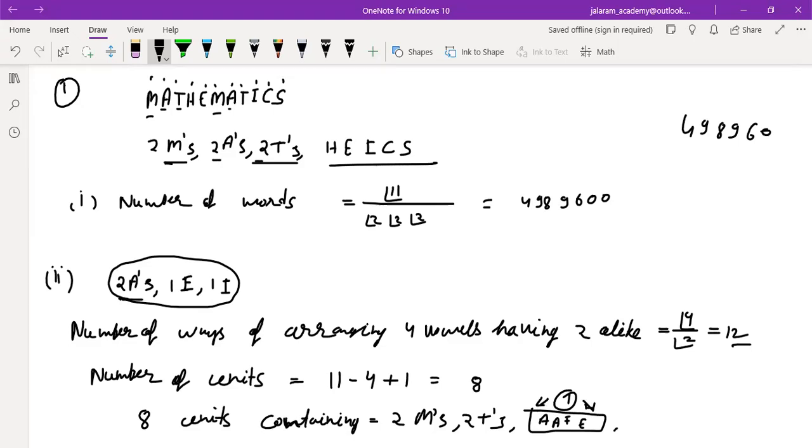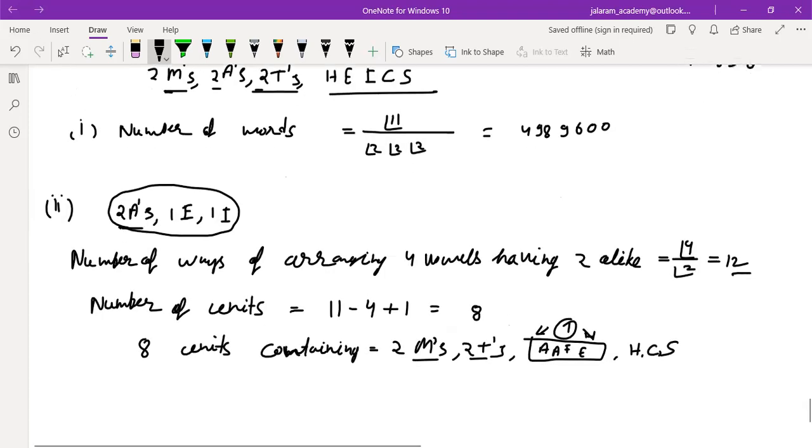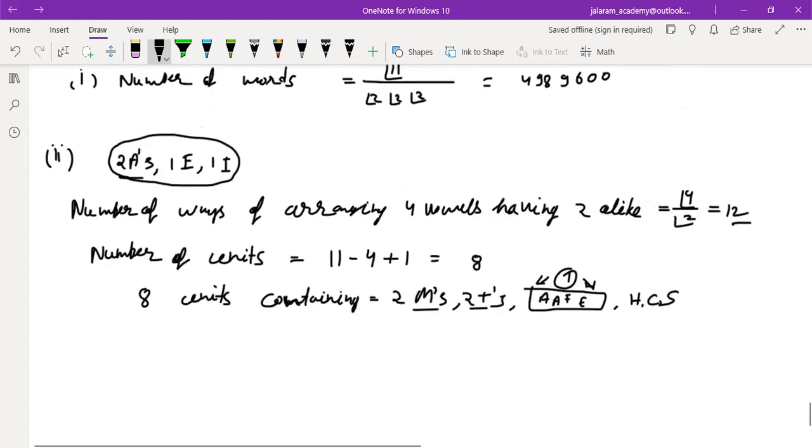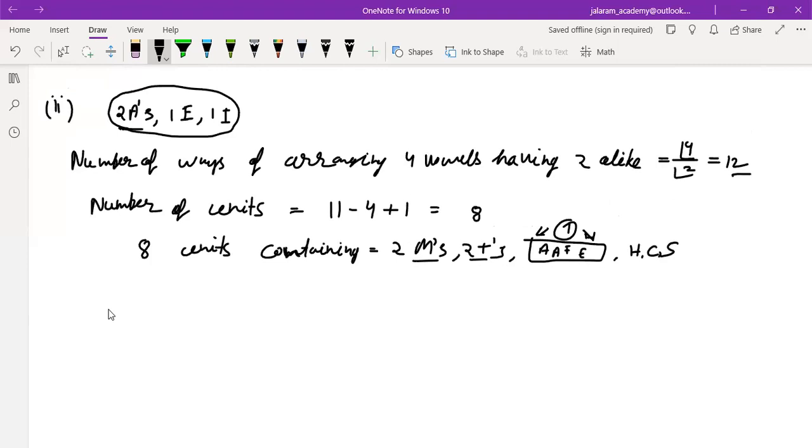Then H, C, S. So in all there are 8 units, which contain 2 M's and 2 T's also. Is that clear to you? So they have 2 M's and 2 T's repeated.